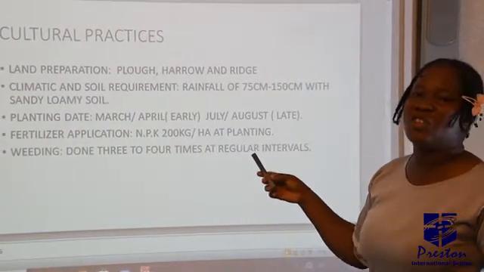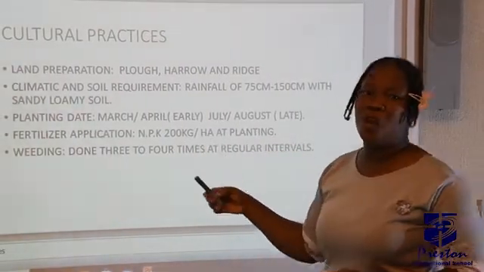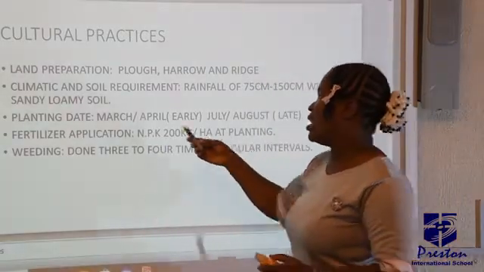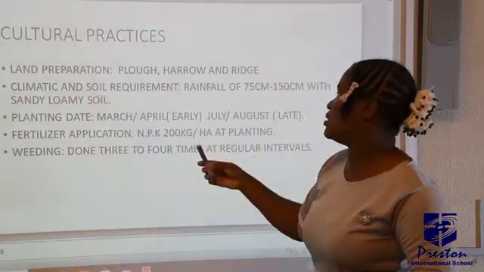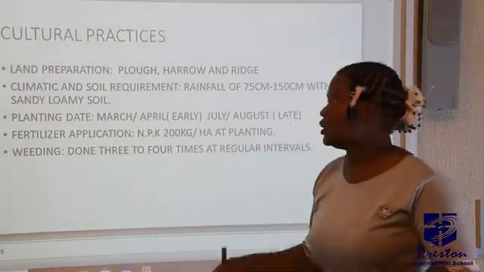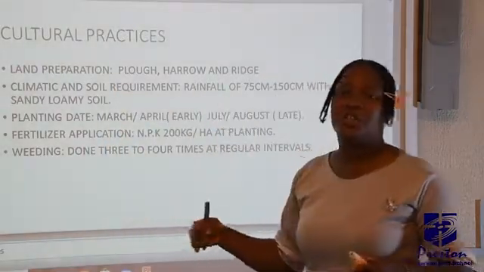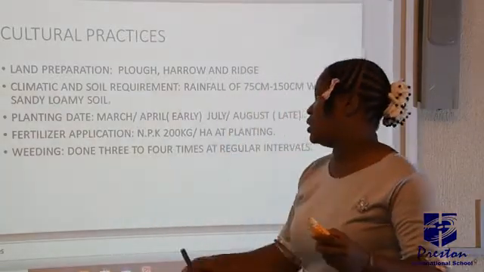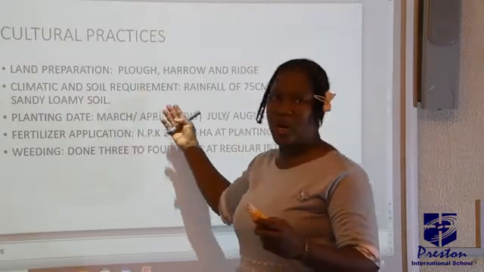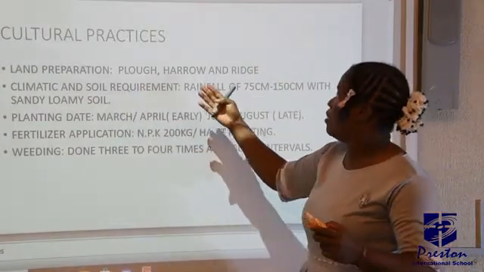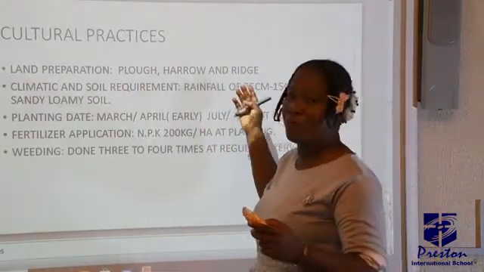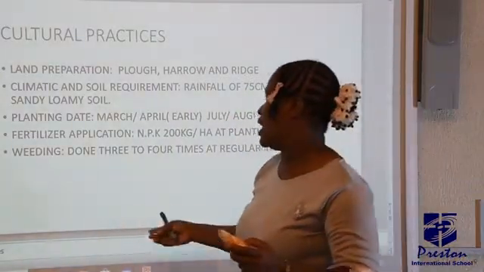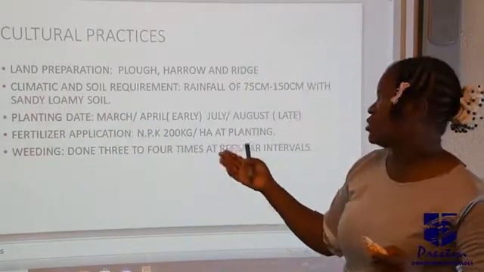Now, the next one, we want to look at the cultural practices. Those are the activities that you perform before, during, and after planting of maize. The first cultural practice is land preparation. You need to plow your land, harrow, and then make your ridge or ridges. Now, let's look at the climatic and soil requirements. Maize requires a lot of rainfall, from 75 centimeters to 150 centimeters, and sandy loamy soil.